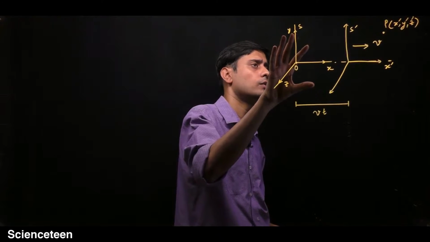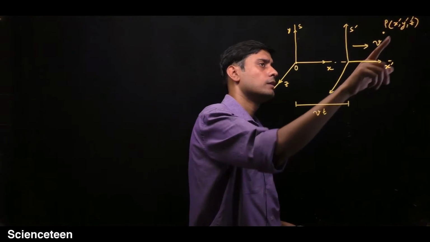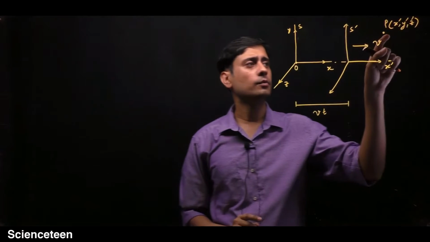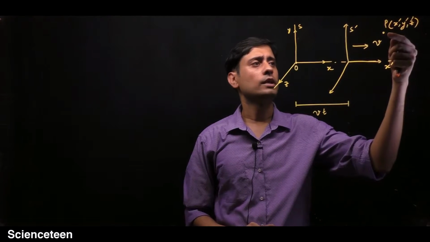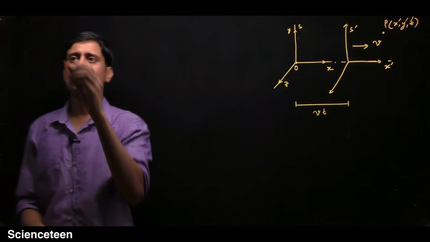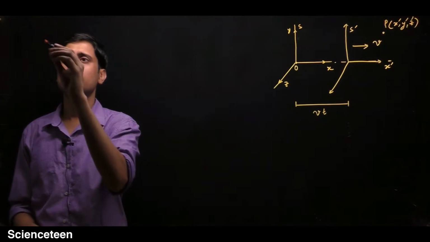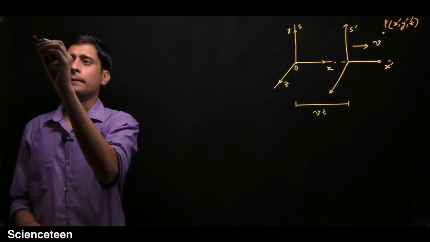For this observer, the coordinates will remain the same, but as this frame is moving, he will find that the coordinates are changing. So if this point is at rest for this observer, for another observer this point can be moving in the opposite direction. So let's assume some equation similar to the Galilean equations.